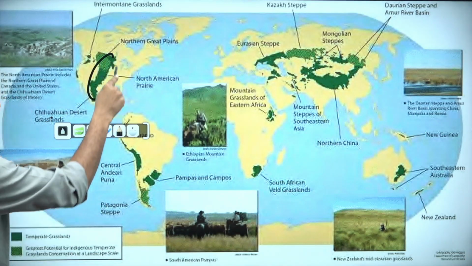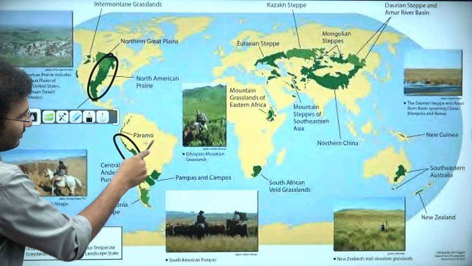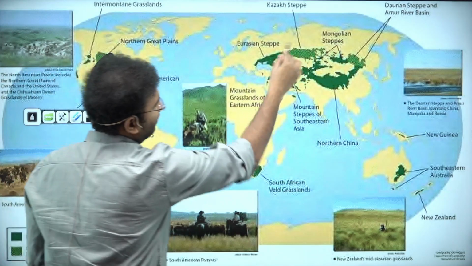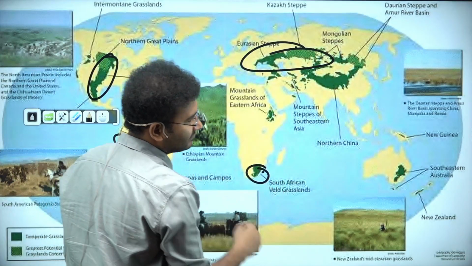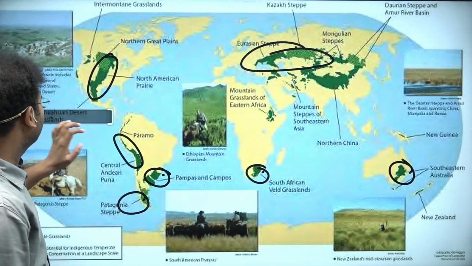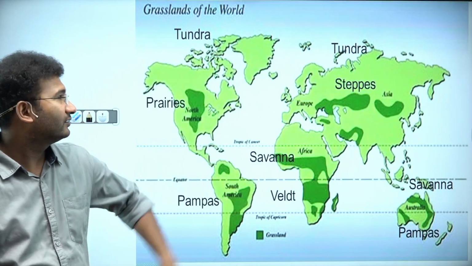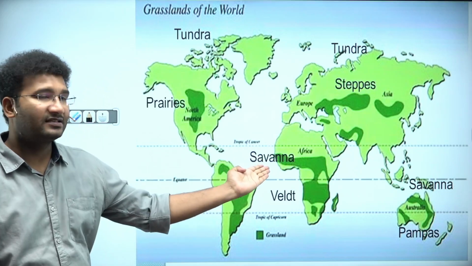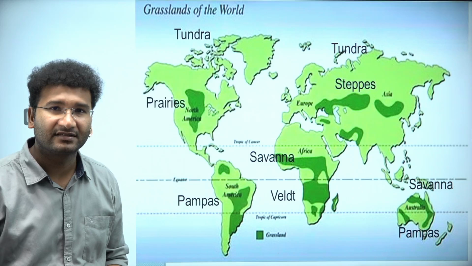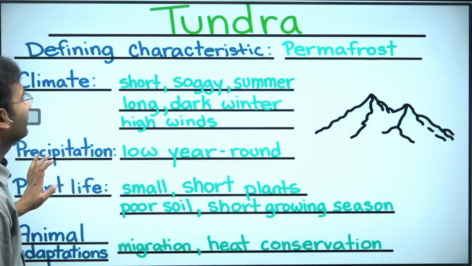And here the grasslands are, look here. This is your prairies. This is your Andes mountains. And this is your Campos. Right? This is steppes. This is also steppes. This is velds. And this is downs. Right? Likewise, the names that I have written earlier, I am just showing it to you on the map. You have grasslands of the world. This is prairies. This is pampas. This is savannas. This is steppes. Right? Again, you have your pampas and downs in Australia also. Here is the place where you'll have downs. Right? Now come to tundra.